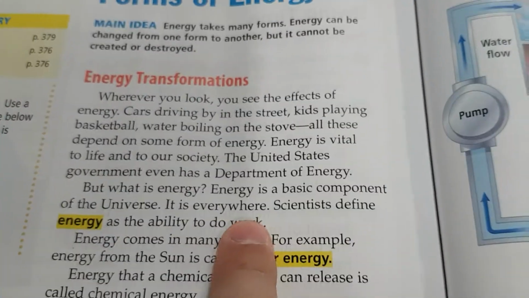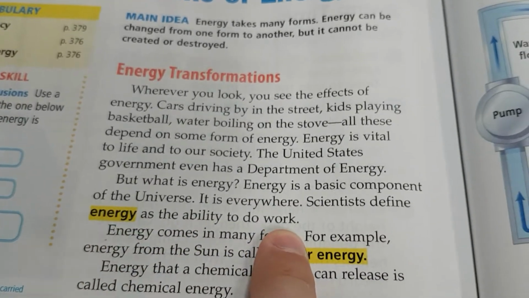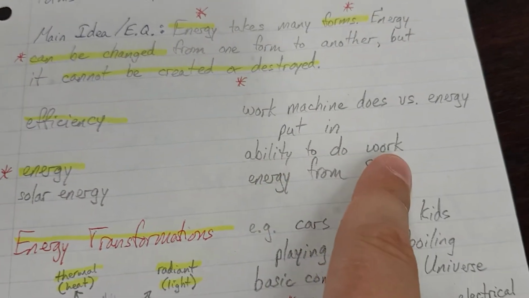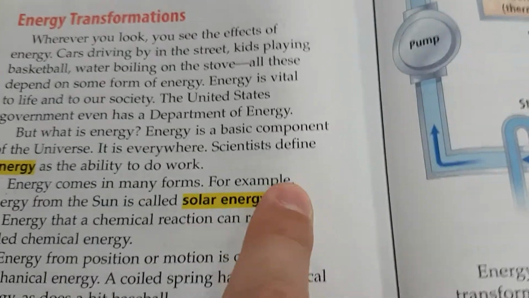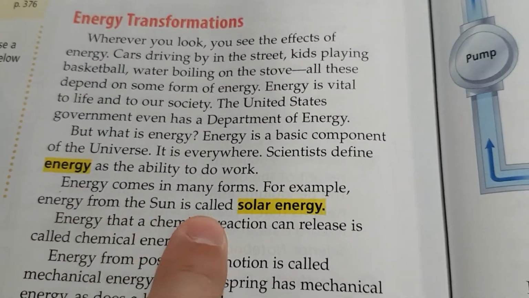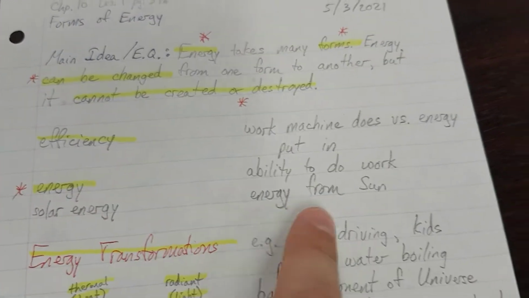Energy, page 376. Scientists define energy as the ability to do work. Energy, ability to do work. Solar energy. For example, energy from the sun is called solar energy. Solar energy, energy from sun.